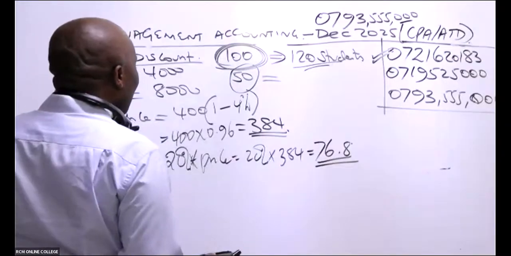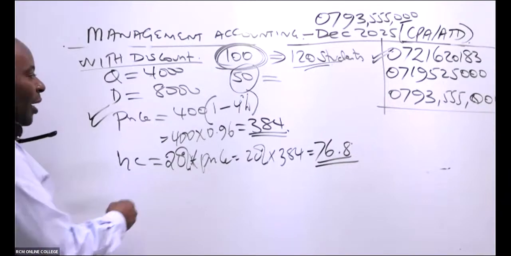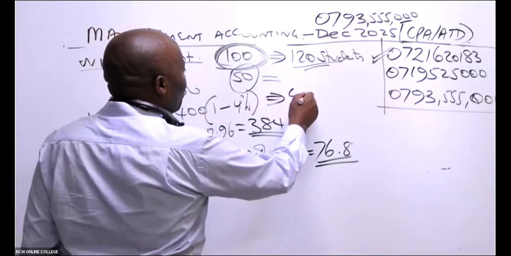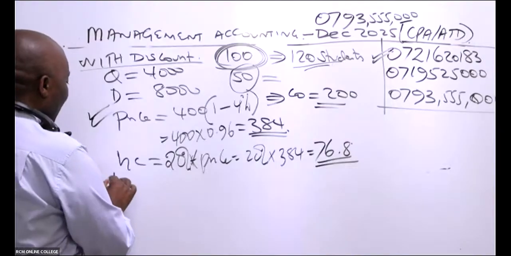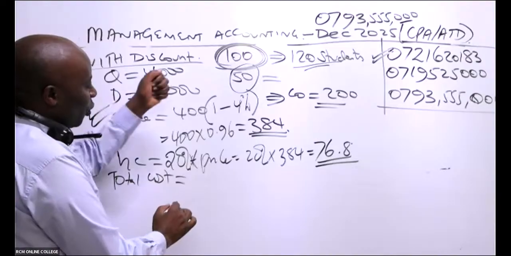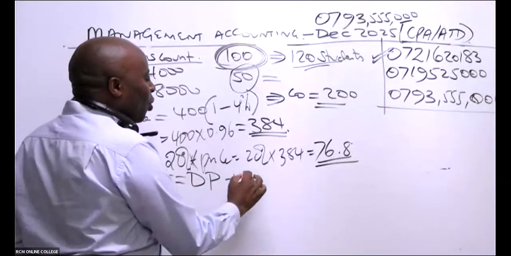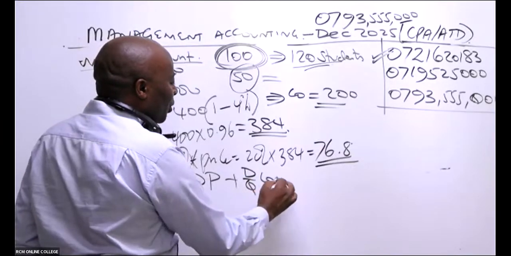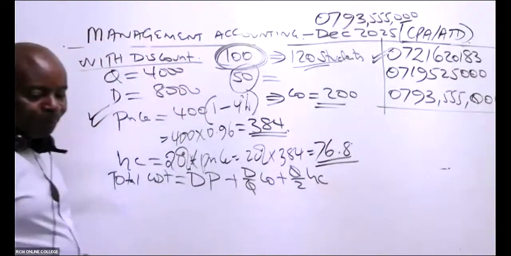So then, ladies and gentlemen, this is it. Now what you need to do is to give us the total cost. Remember, the cost per order remains the same at 200 per order. So go ahead and give us total cost. How do we get total cost? It is DP, plus order cost, D over Q times CO, plus Q over 2 times HC.